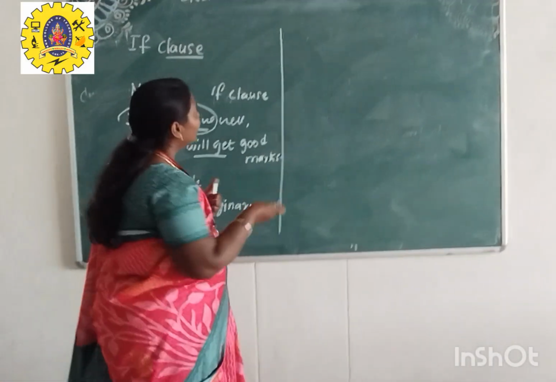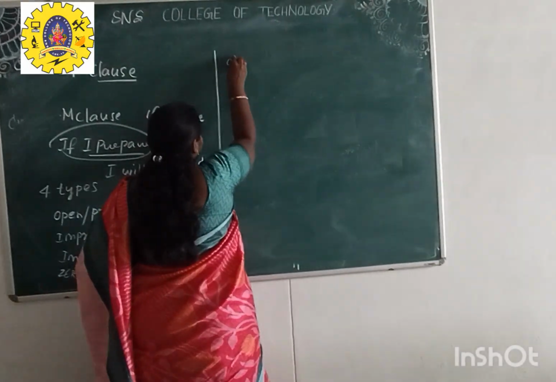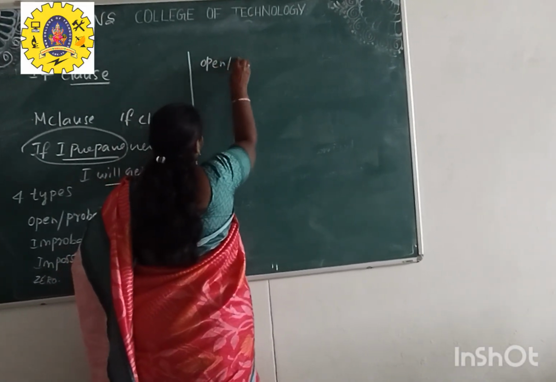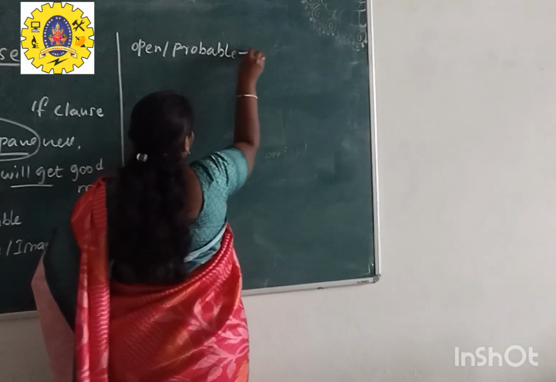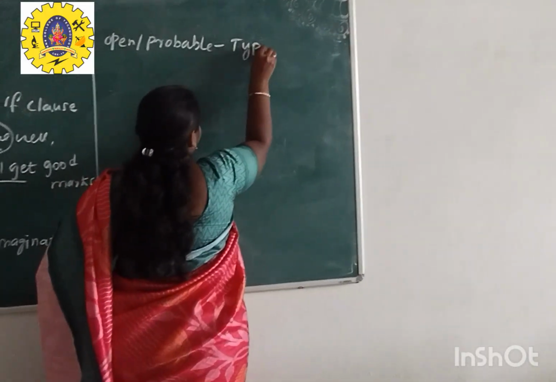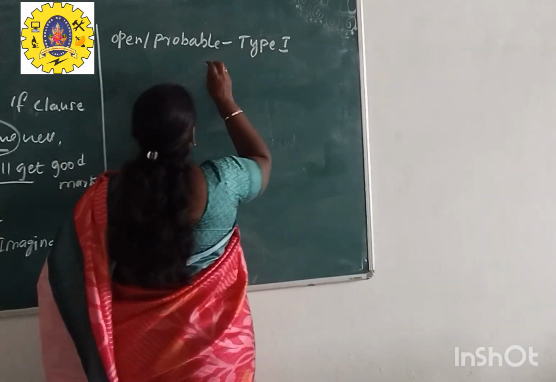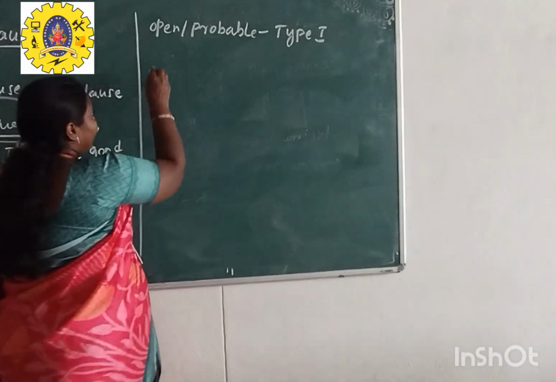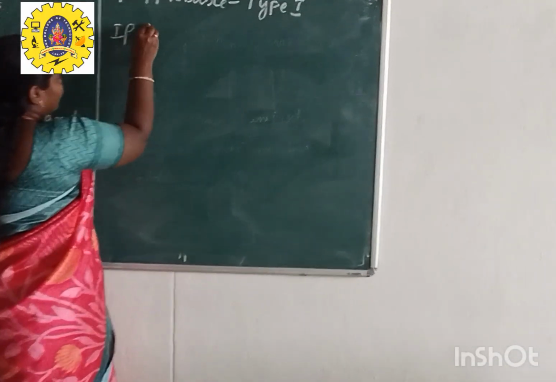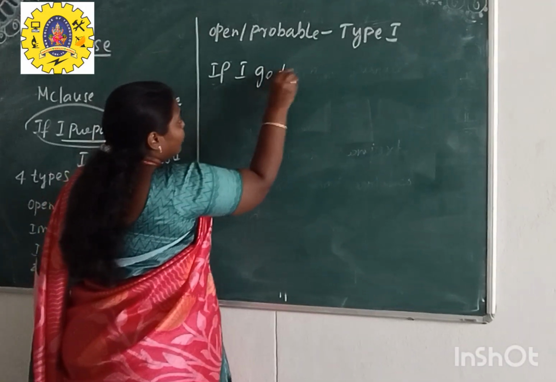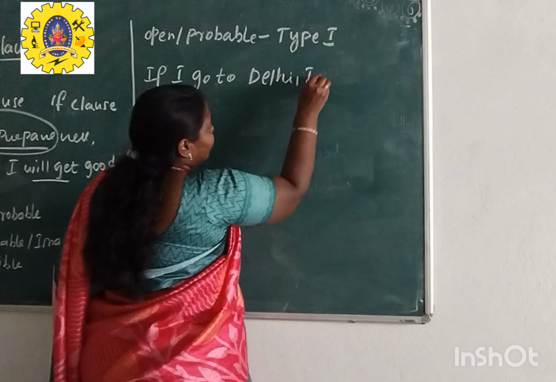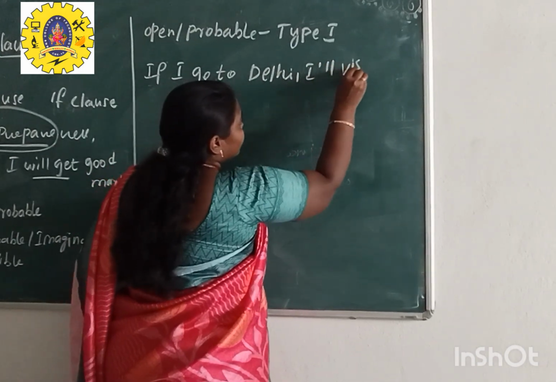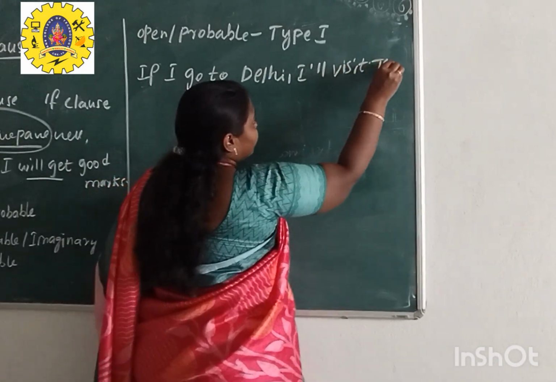So now we'll see the details of the open or probable type. This is also known as type 1 condition. In a type 1 condition, what is the meaning? Take a sentence: If I go to Delhi, I will visit Taj Mahal.